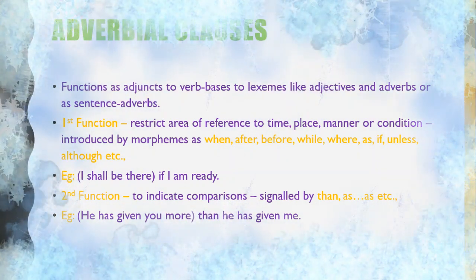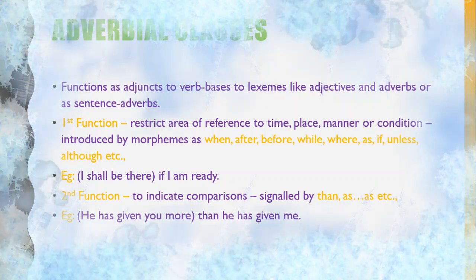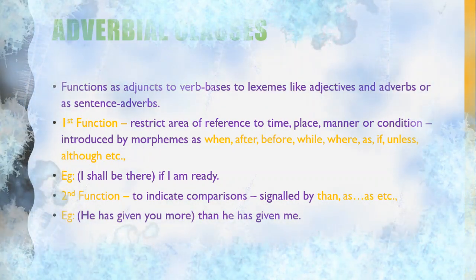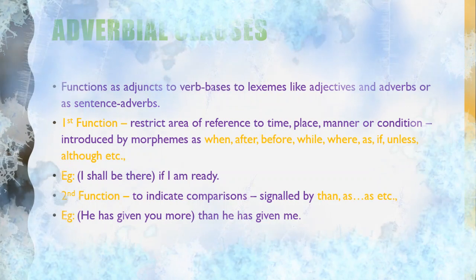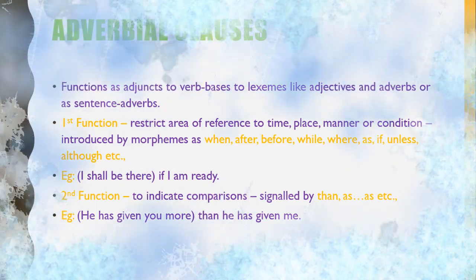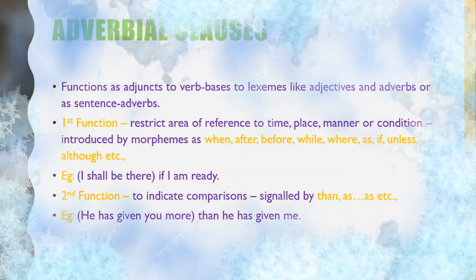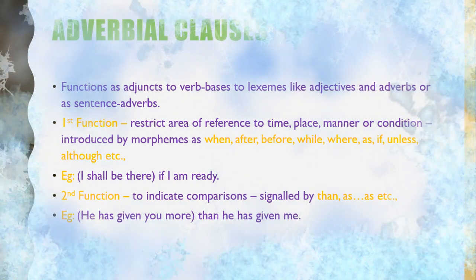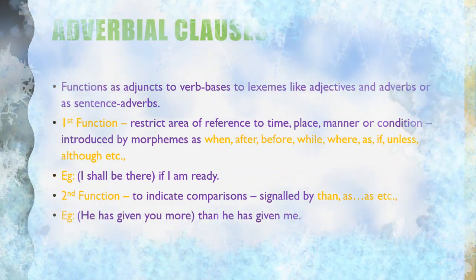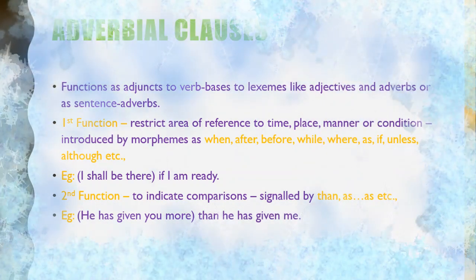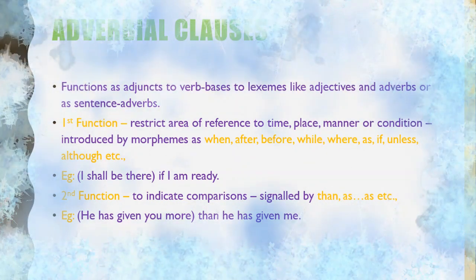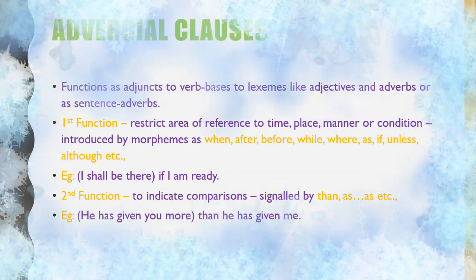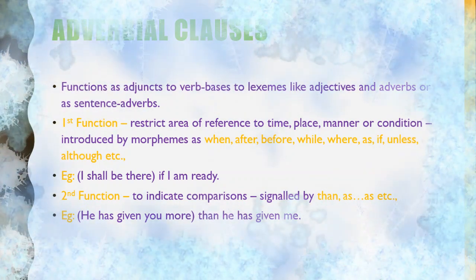So here we can say that as much as a pound is is a clause. So here this is also used to compare two objects, and we can call this one also a clause. So in these adverbial clauses, we have to just remember these two important functions. And that's it about adverbial clauses.